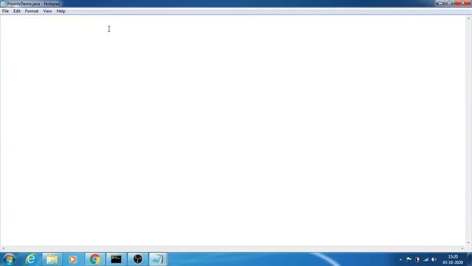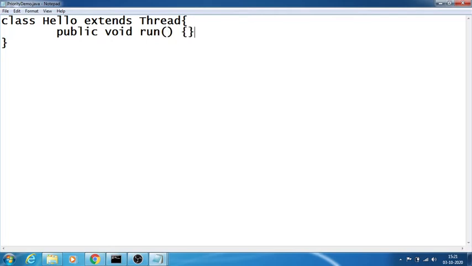Now we check the priority demo program. I create a class first, a hello class that extends Thread, with a public void run method, because run is a method I need to override for every class which extends the Thread class.